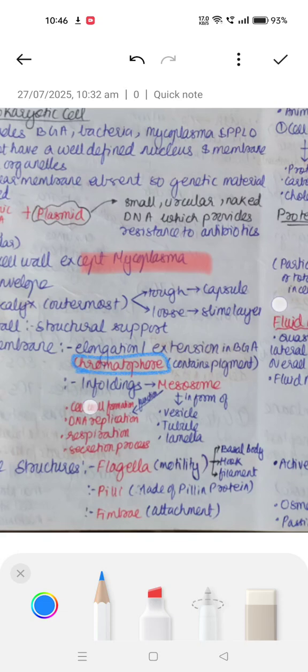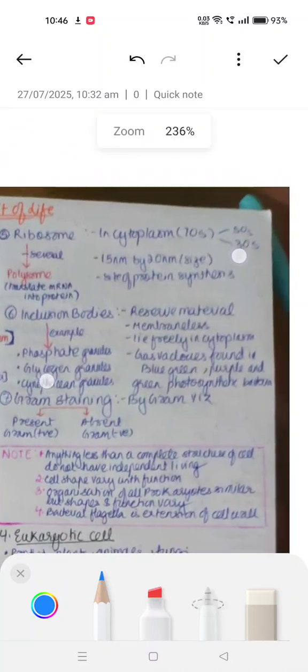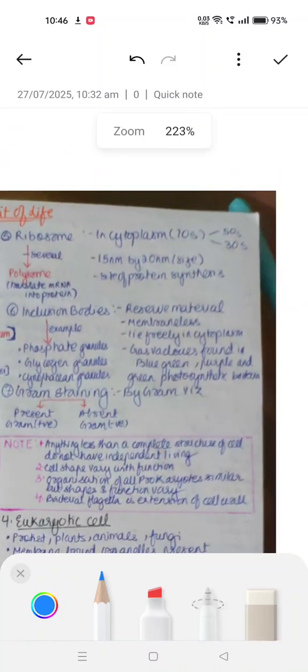Okay, next we have ribosomes, which are present in the cytoplasm as 70S. Prokaryotes only have 70S ribosomes in the cytoplasm, with 30S and 50S subunits, and the size is 15 nanometer by 20 nanometer. Obviously the ribosomes are the site for protein synthesis. Many ribosomes together form polysomes or polyribosomes.